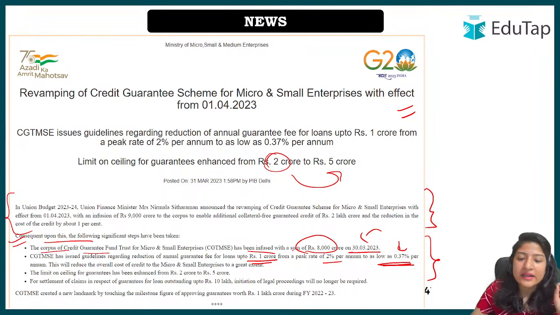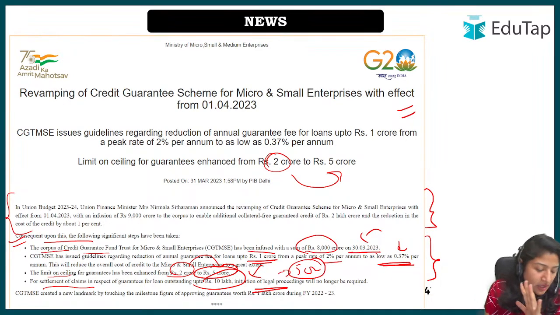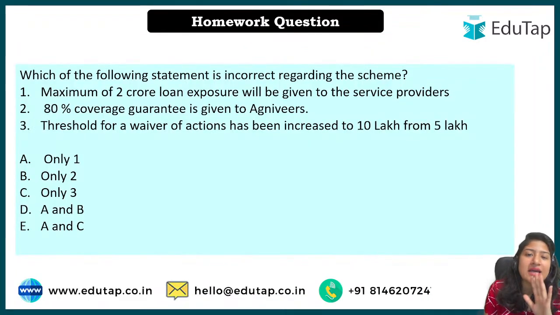Okay, and the range we have also seen, 0.37% से कितना हो गया, 1.35%, depending on how much amount you have taken. Okay, then the limit of ceiling from 2 crore it has increased to 5 crore, that we have seen. And settlement of claim, initially it was 10 lakh rupees without any legal action, है ना, and now it is 5 crore. Okay, so this was the scheme and the news, very important from the examination RBI point of view.